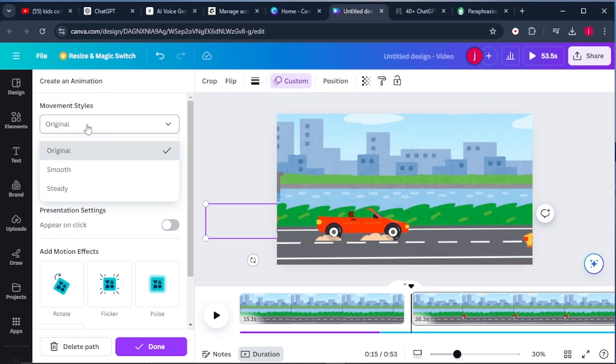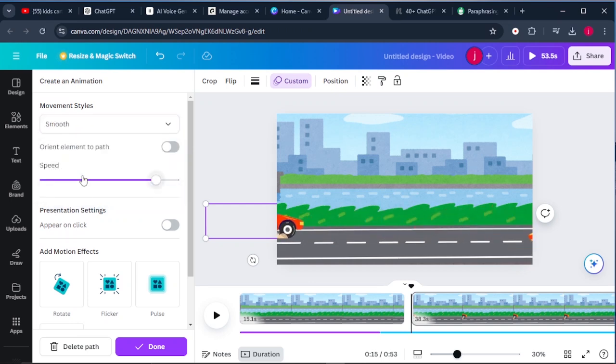So again, we're going to select the motion style to be smooth. Then we're going to reduce the speed to that much. So let's play to see the way everything looks.